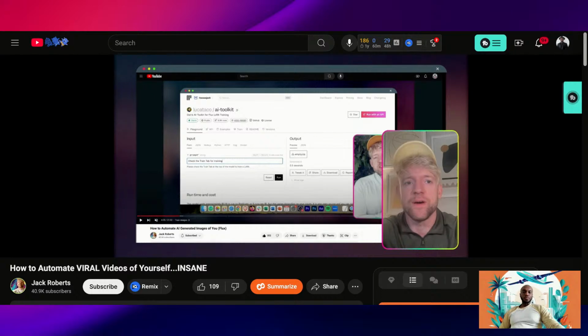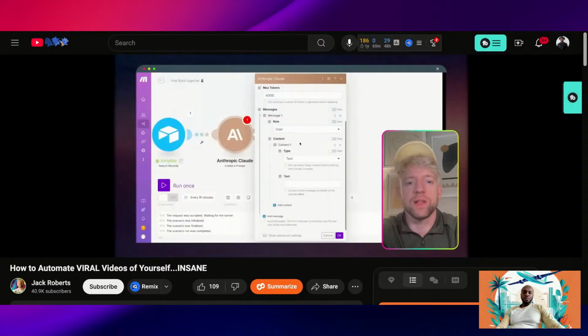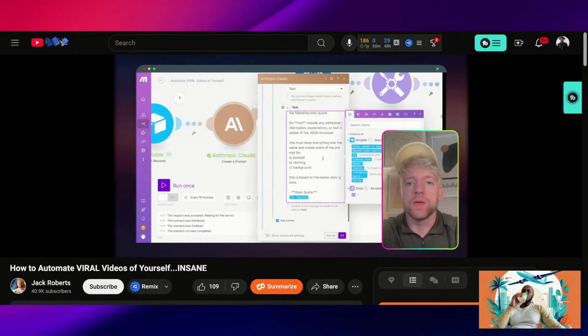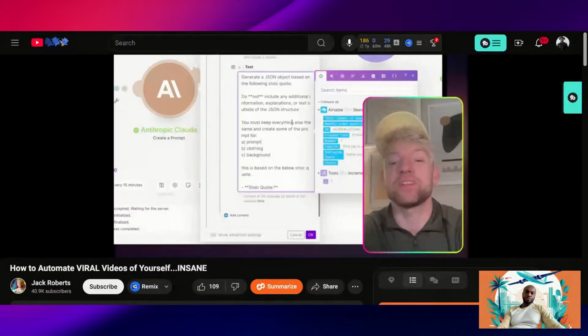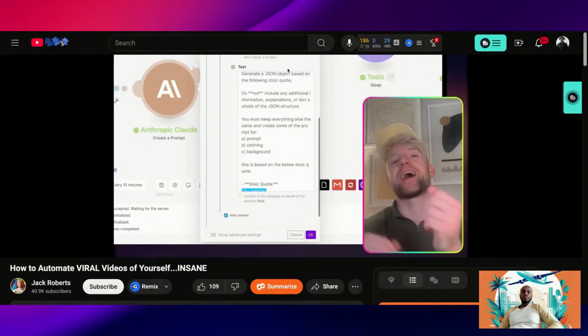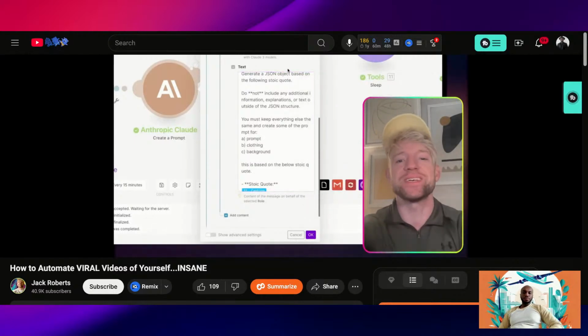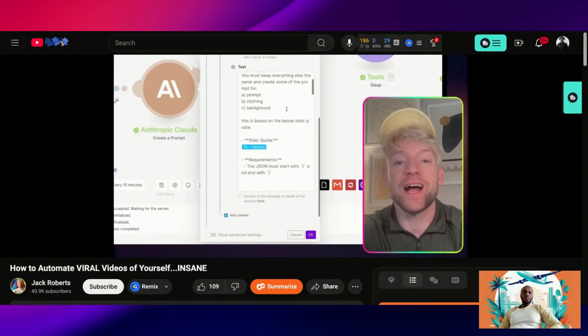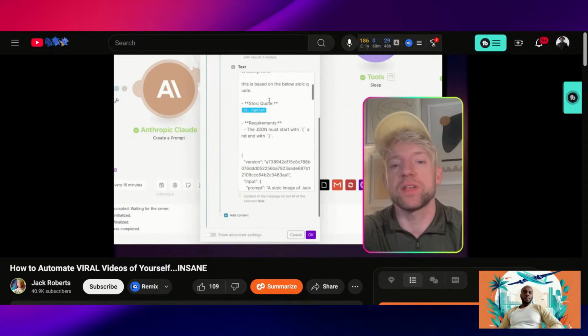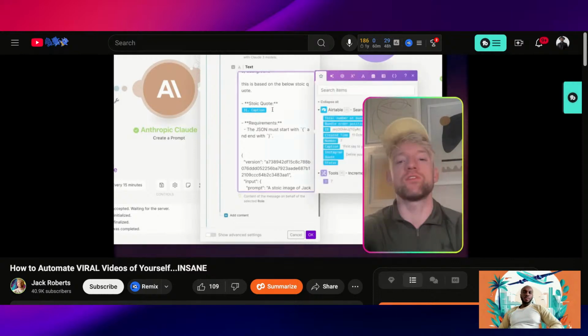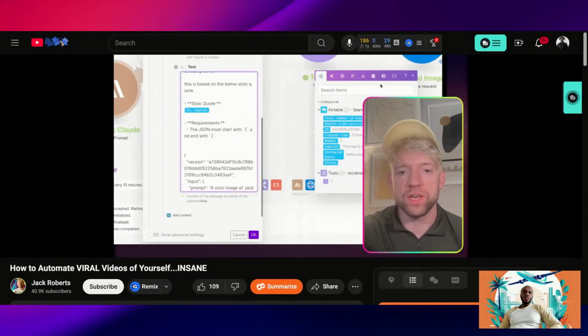So we come back over to our scenario. Now let's check out what our prompt is. Okay. Do not include any additional information, explanations, or text outside the JSON structure. That's because we need JSON to activate the creation of our images. So you must keep everything else the same and create some of the prompt for clothing and background. So I've said we're going to give it a Stoic quote. So this is what you're going to give it from Airtable. I've just come over here so you can get a good look at it.